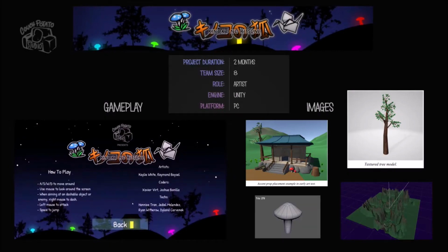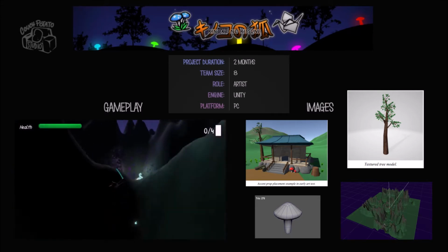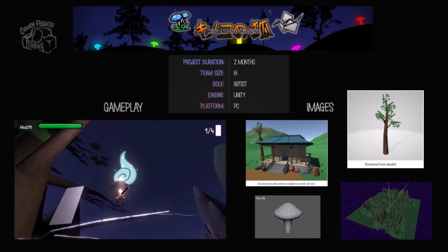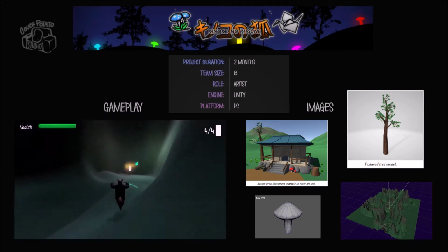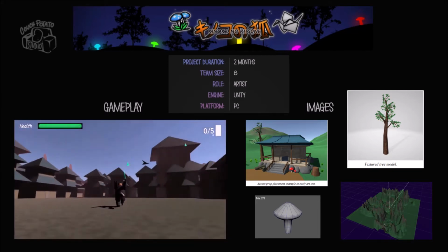This first project is Kinoko no Kitsune, a 3D adventure game I worked on with 7 other students during the spring semester of 2020 for a game production course. Developed using Unity, this Japanese folklore-inspired project focused on mechanics of traversal and melee combat and included 3 playable levels, a level hub, and a tutorial zone.